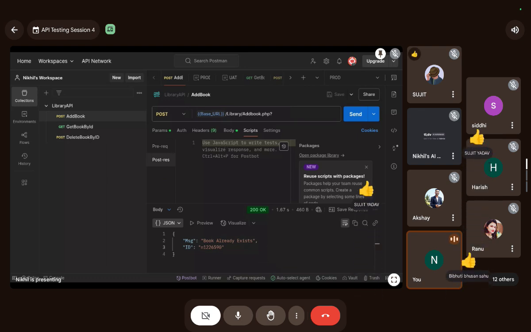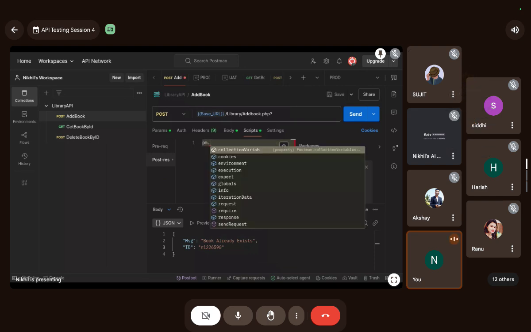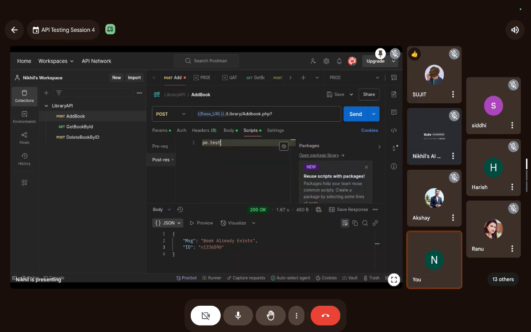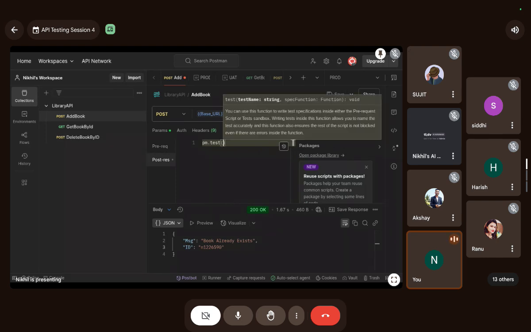Before I execute any script, let me show you the outer structure of a test. First of all, you have to write pm. pm means Postman; this is the object for Postman. Postman has already created this class, and pm is the object for it. My Java batch people already know this, and Selenium guys also know this, I guess. So pm.test, and then you write brackets, then provide the description of the test case.